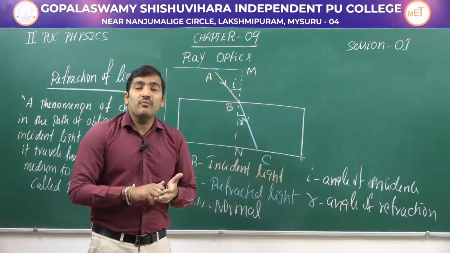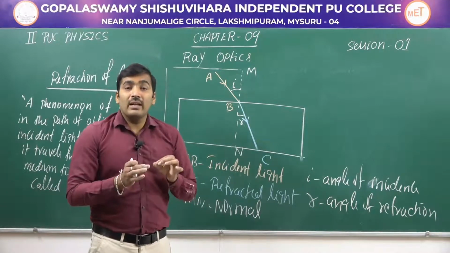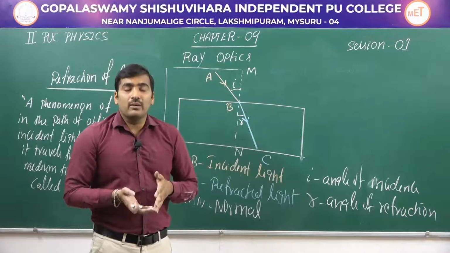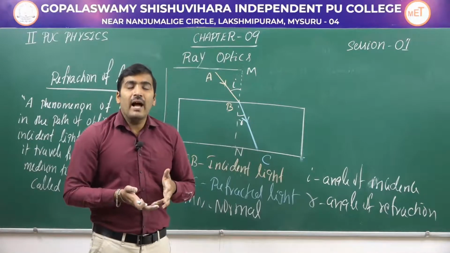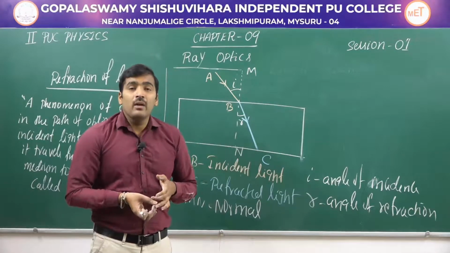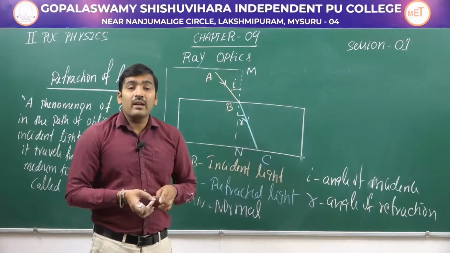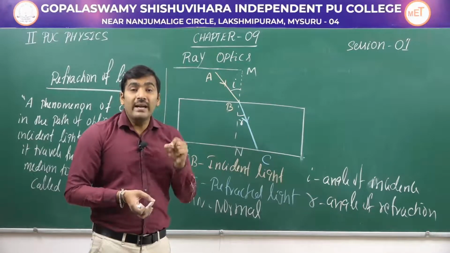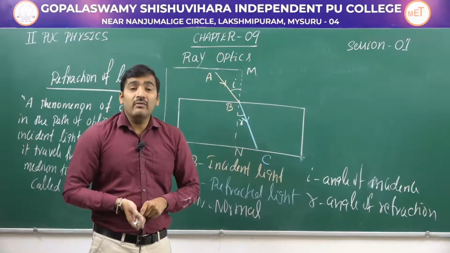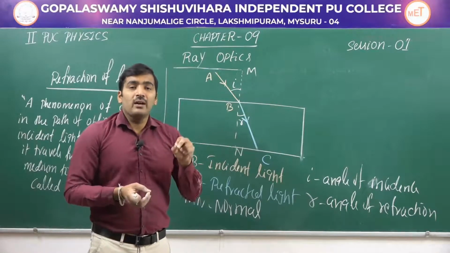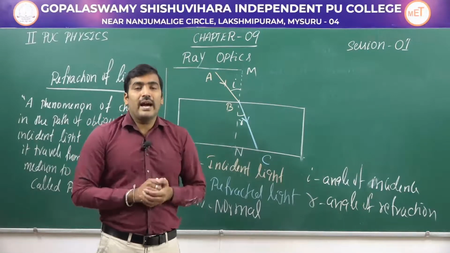We have three types of beam. A parallel beam of light, where the light rays are parallel to each other, is called a parallel beam. And then we have a converging beam. A converging beam is a beam where the light rays are meeting at a common point. And then we have a diverging beam, where a source is emitting the light in all the directions.